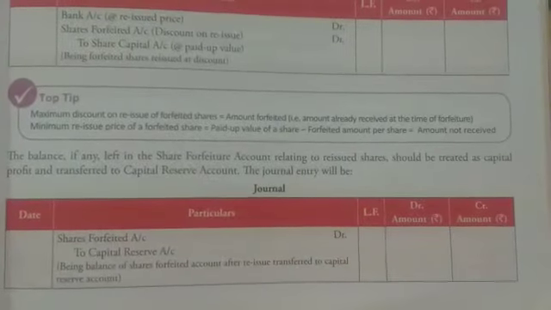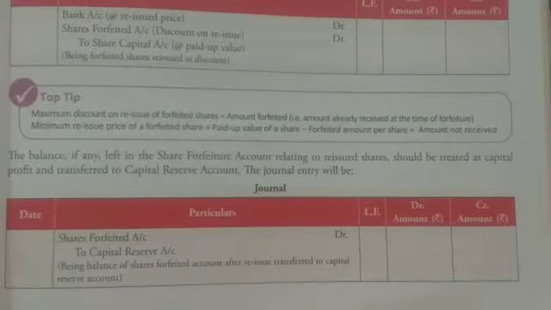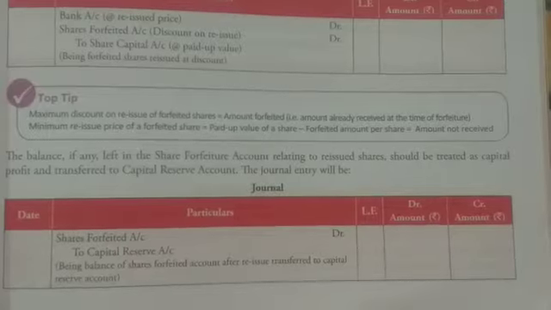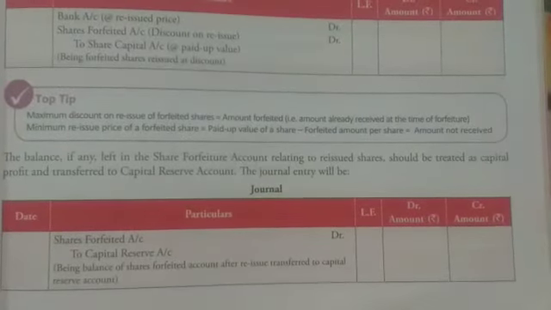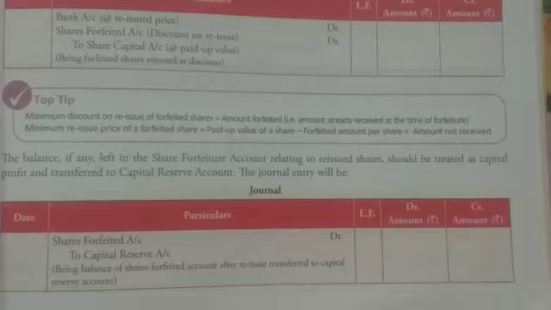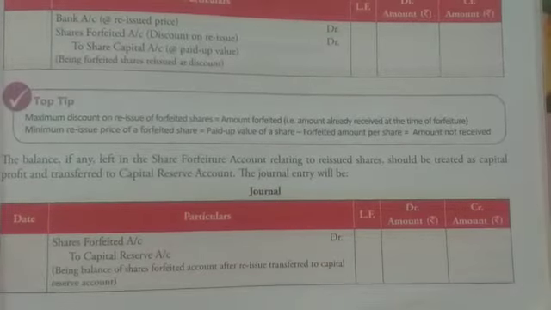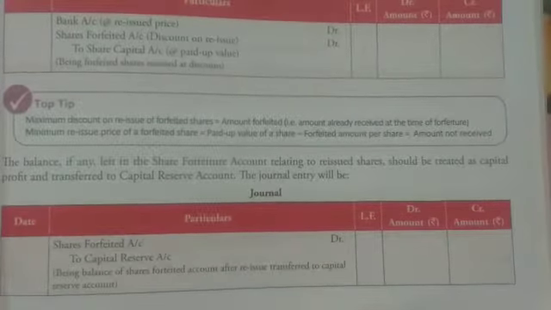And if there is a balance left in the share forfeiture account related to reissue shares, that should be transferred to capital reserve. So the journal entry would be share forfeited account debited to capital reserve.